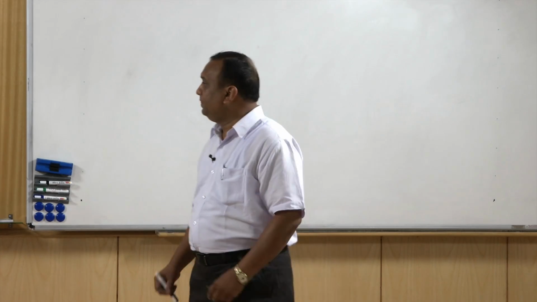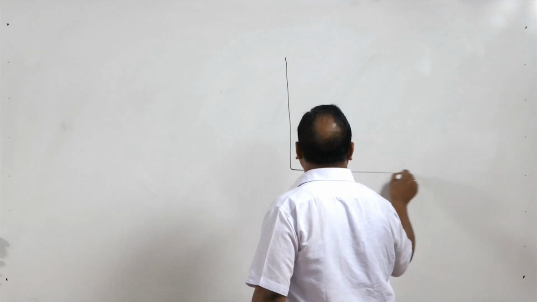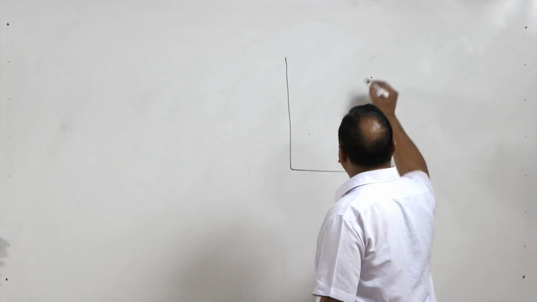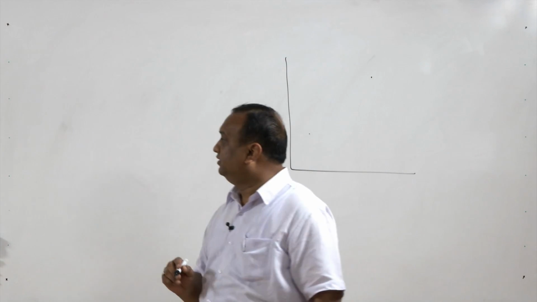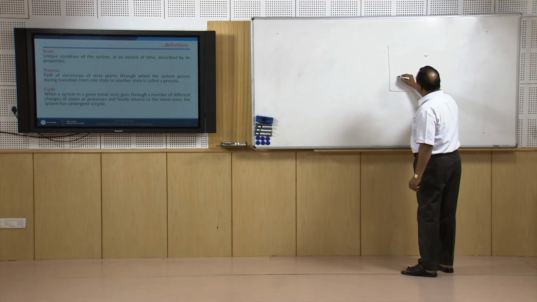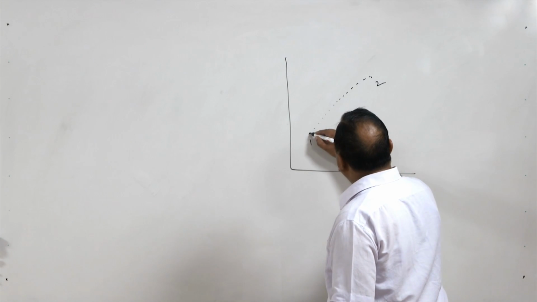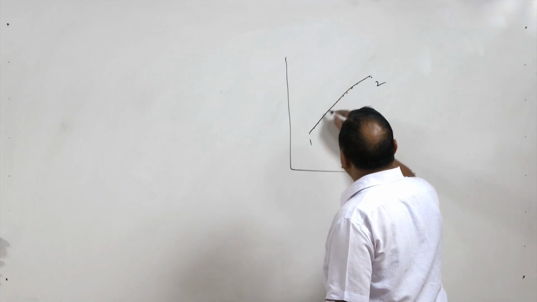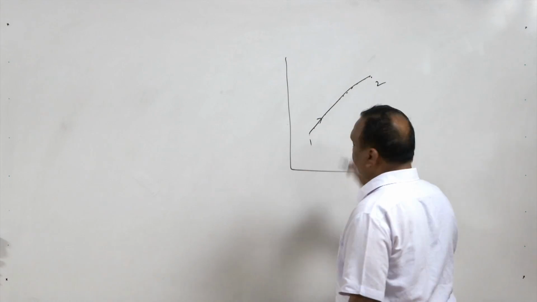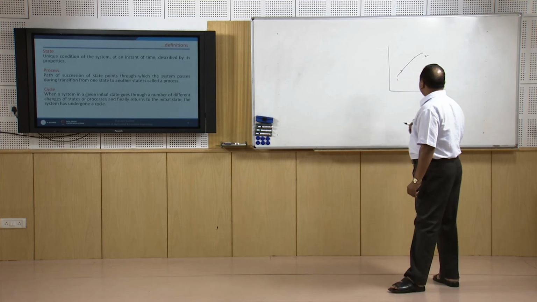Now, process. Suppose a system is moving from state 1 to state 2. Moving from state 1 to state 2, it passes through a number of states. The combination of this number of states together forms a process. Let us say process 1 to 2. Now, cycle.